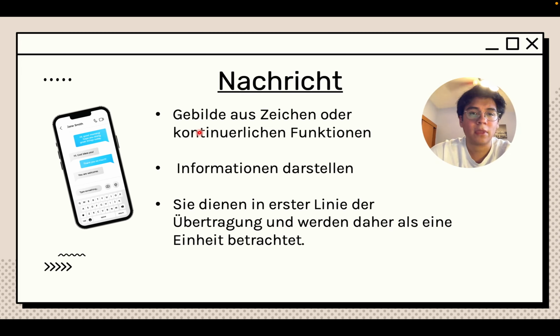So let's continue on. We know that a message is built out of Zeichen or continuous functions, as you guys can see in this little example here with Jane Smith. The most important thing of a Nachricht is it has a characteristic that it represents information. So we can Informationen darstellen, ja. And sie dienen in erster Linie der Übertragung und werden daher als eine Einheit betrachtet. The main focus of a message is to send it, to share it in a sense. So that's pretty much what it is. Its first main focus is the Übertragung of this said message.